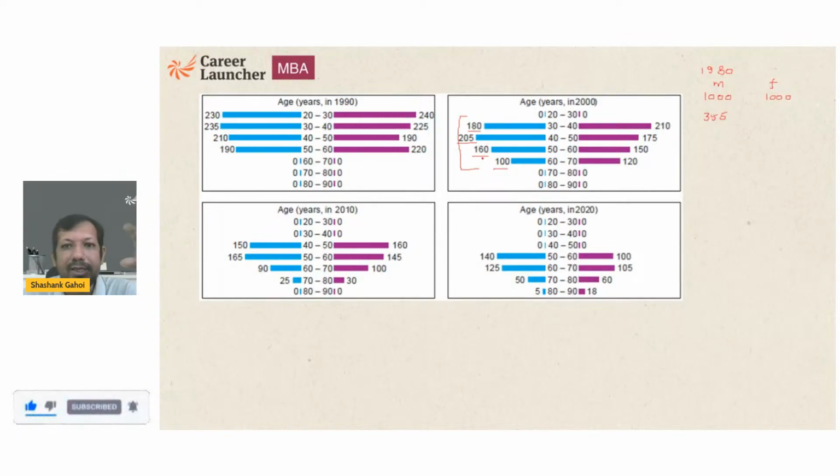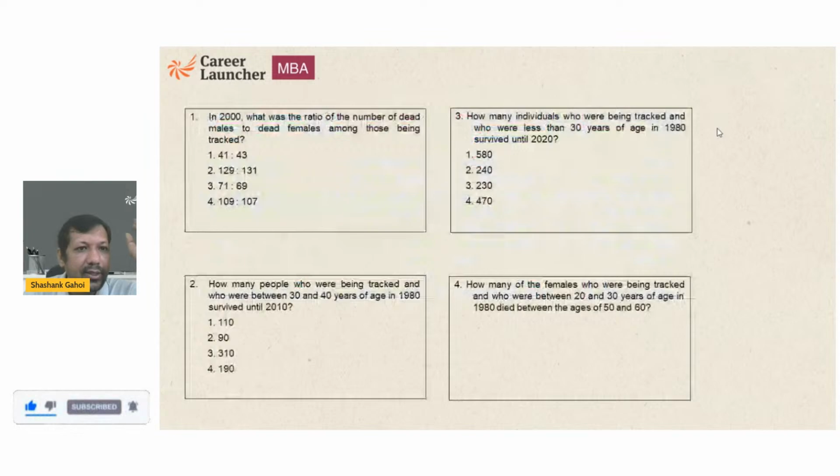So 1,000 minus this is going to be the dead males, right? So the number that I'm going to get in males should be a factor of 355. And I think there is only one option that is a factor of 355, that is option 3. Or else we can actually calculate the value.